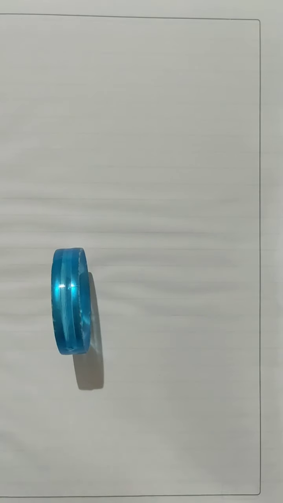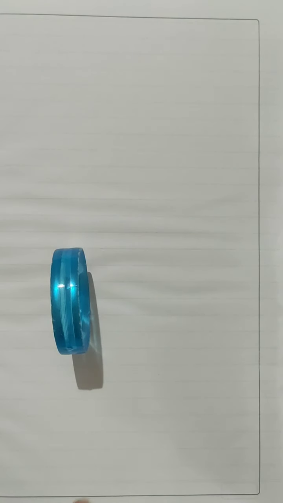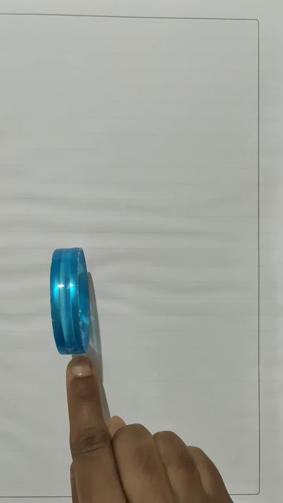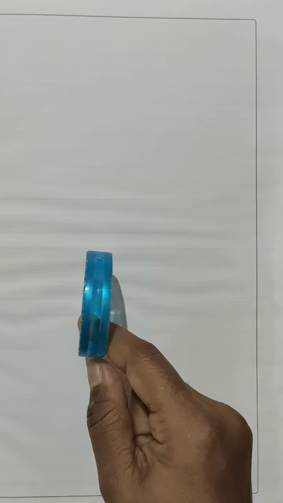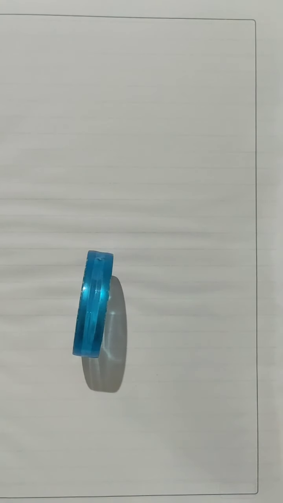So, a force can change the state of an object. This bangle was initially in a state of rest. That means it is not in a moving condition. But when we apply some force on it, what happens? It moves. That means it changed from the state of rest to the state of motion. So when we apply some force on an object, that force can change the state of the object.